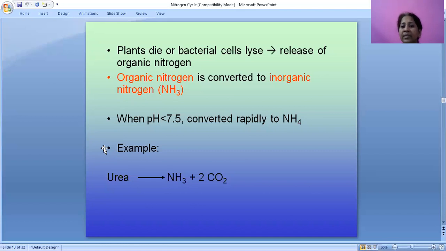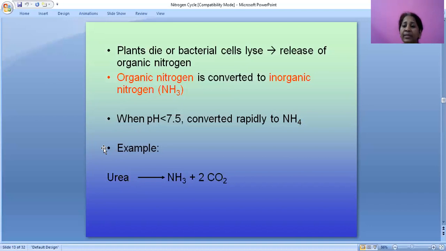Organic nitrogen is converted into inorganic nitrogen. Organic nitrogen means nitrogen in the form of purines, pyrimidines, RNAs and proteins. Next, this organic nitrogen is converted into inorganic nitrogen, that is ammonia, NH3.